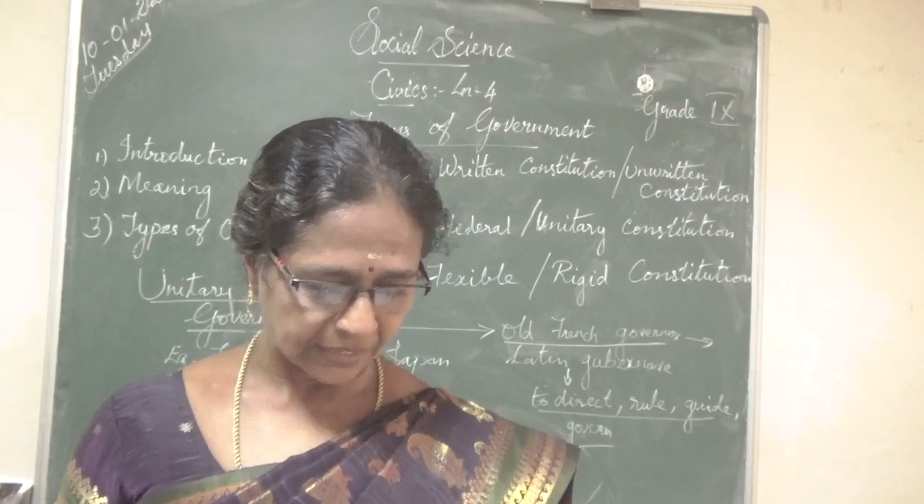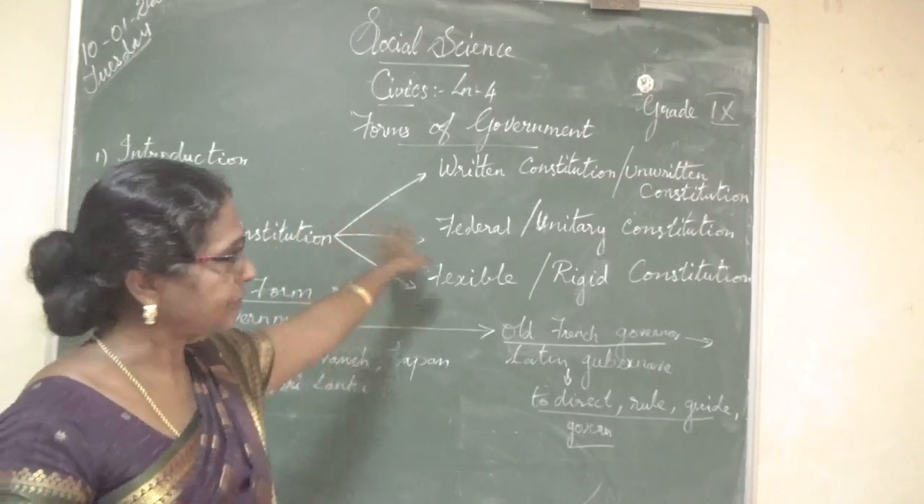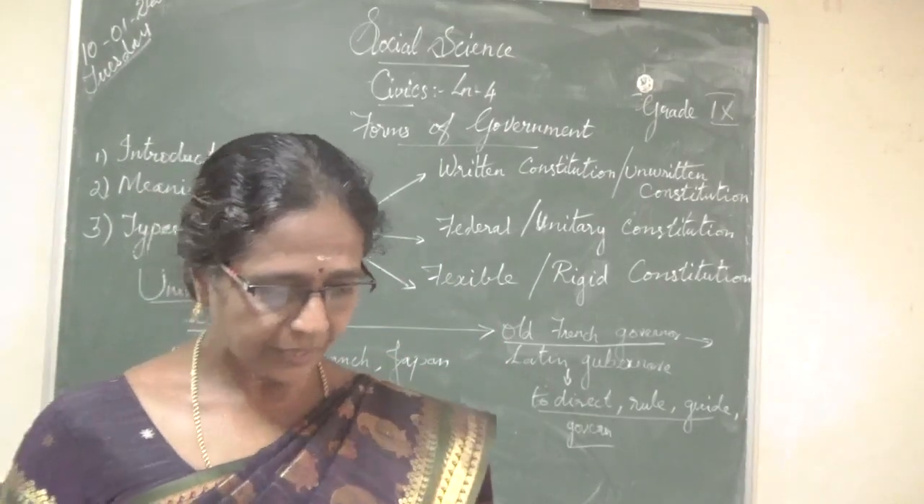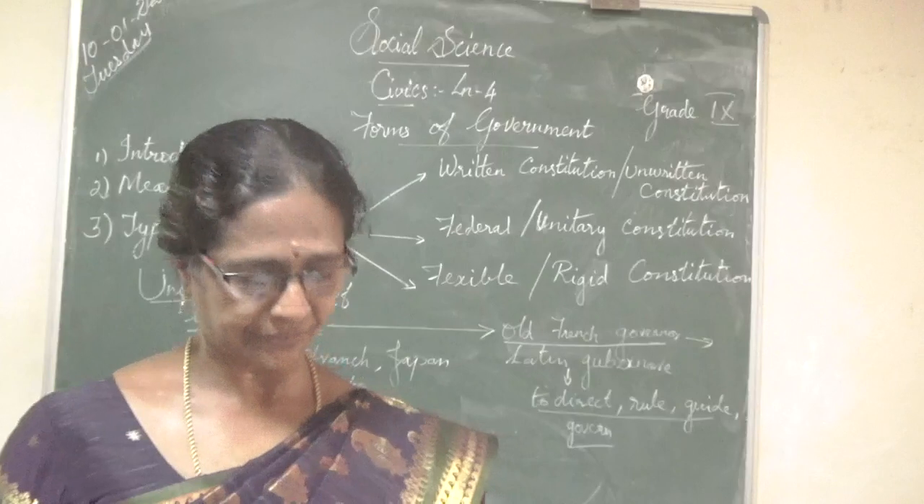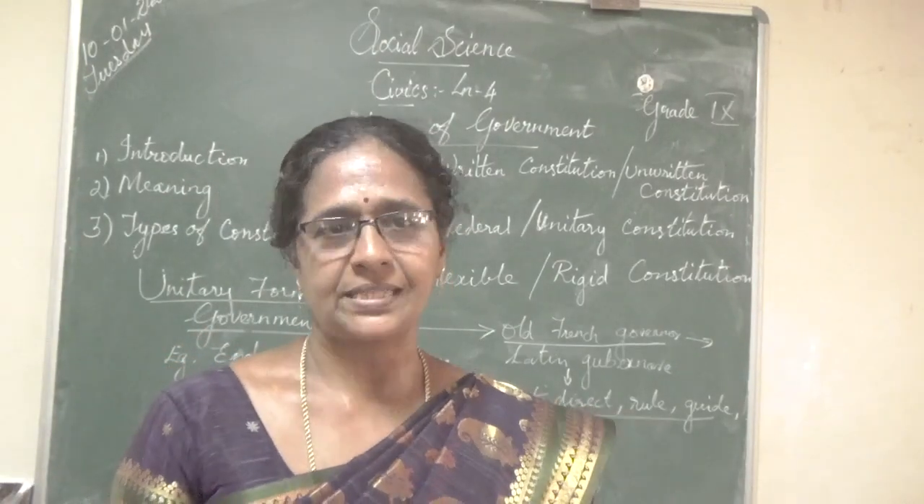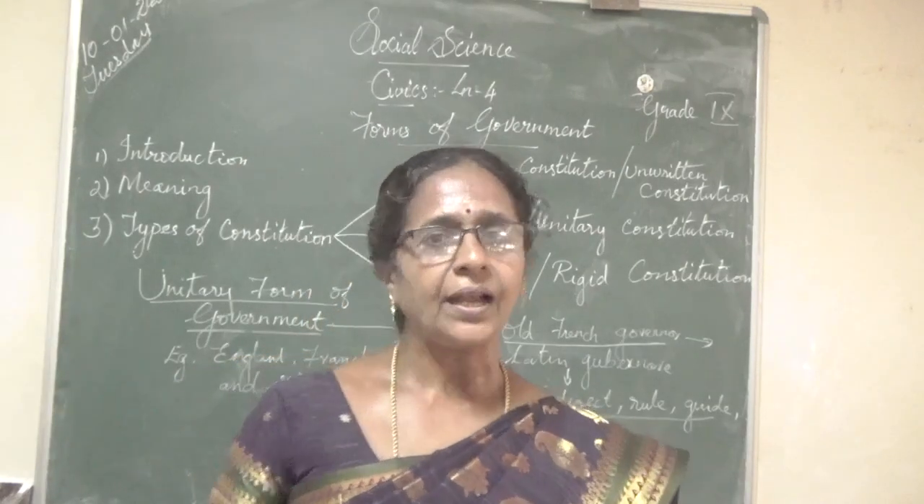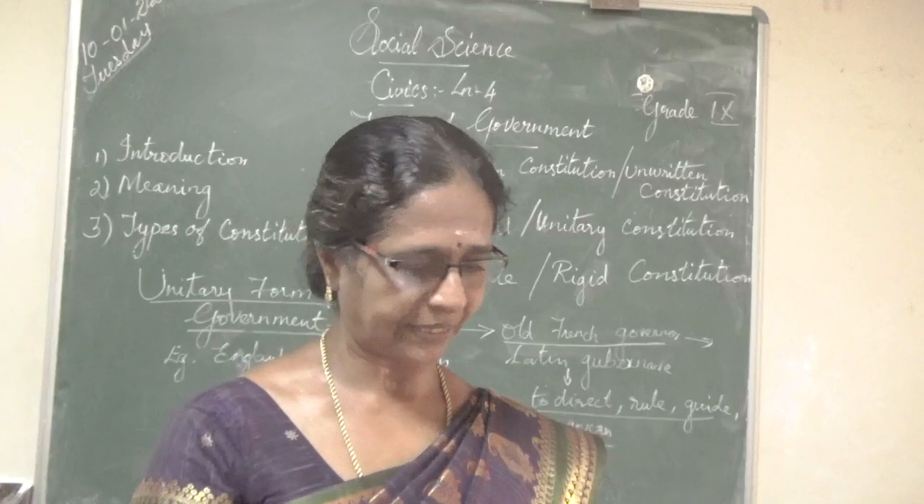So, what are the types of government? Governments are classified into unitary, federal, parliamentary and presidential form. Next one, a question I will ask. Who is our present president? Do you know? Yes, that is Mr. Ramnath Kovind, our present president.